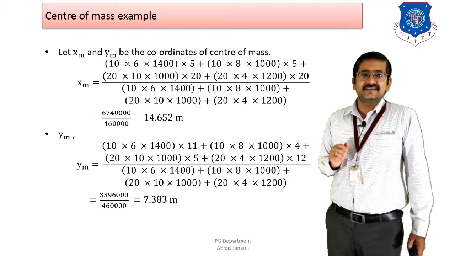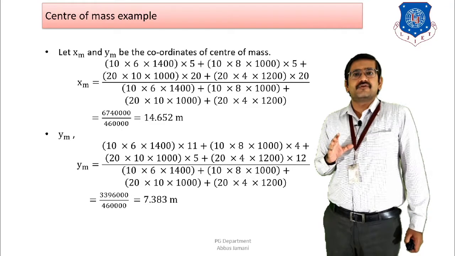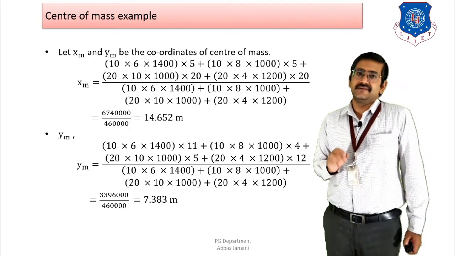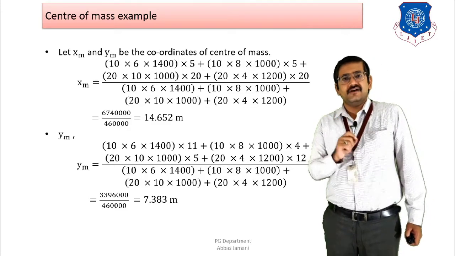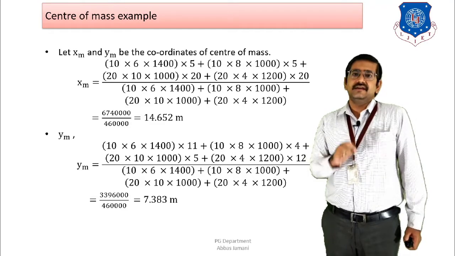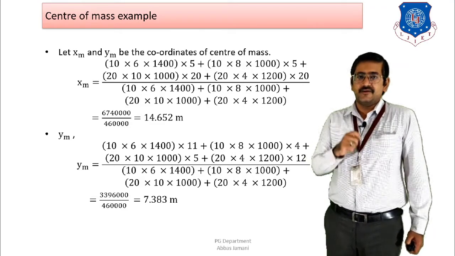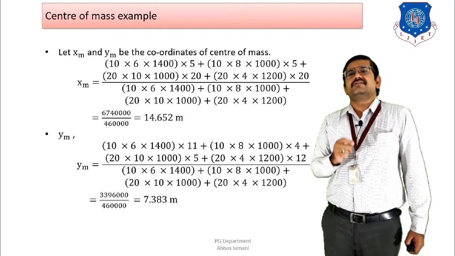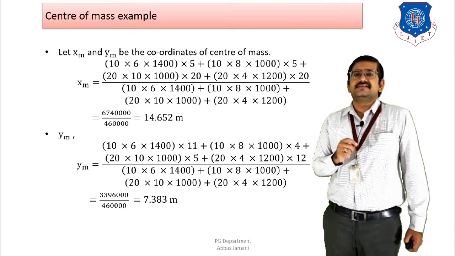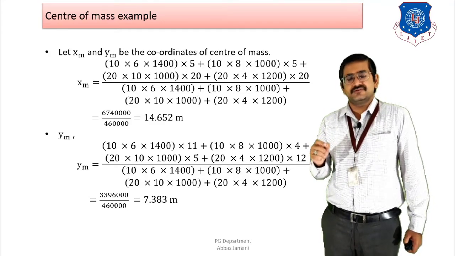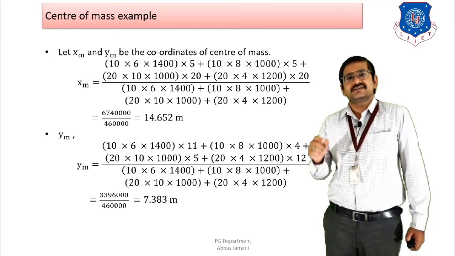So thus I can say that for this particular floor system, the center of mass coordinates are going to be 14.65, 7.38 meter, right? So this is how the center of mass of a particular floor can be calculated. I hope the example is clear to you. You can just have a look. A simple application of the formula is x bar is equal to a1 x1 plus a2 x2 plus a3 x3 plus a4 x4 divided by a1 plus a2 plus a3 plus a4.